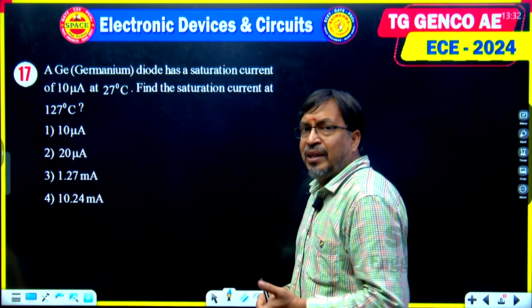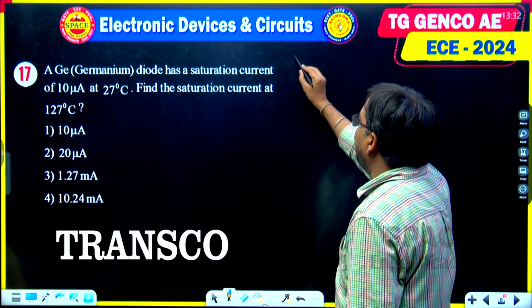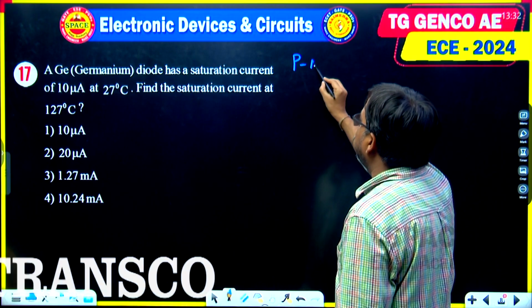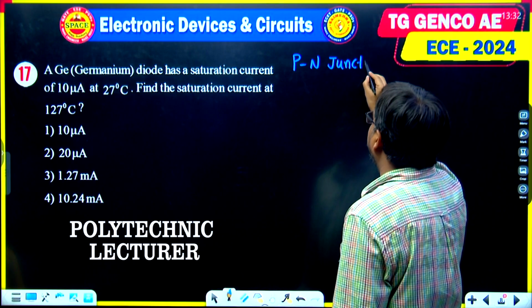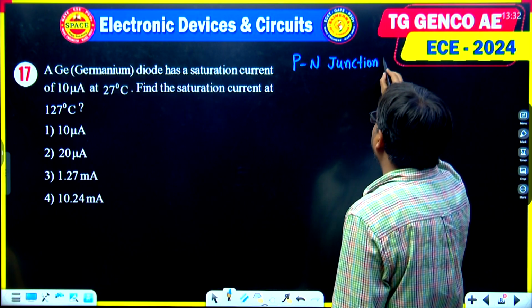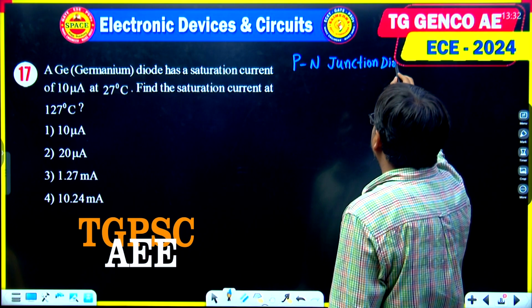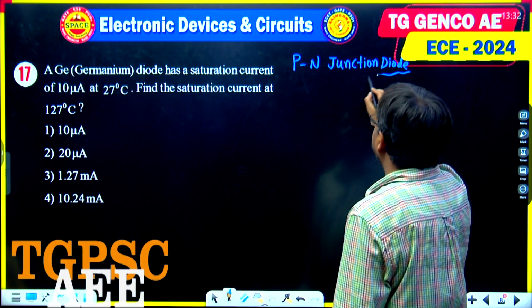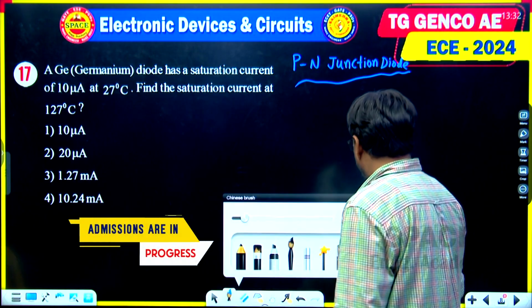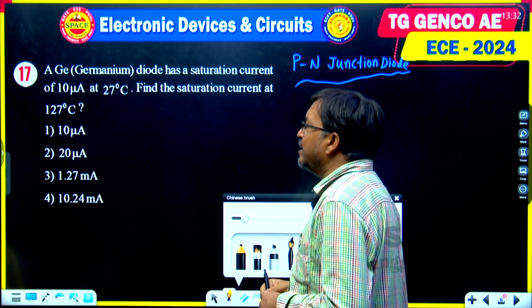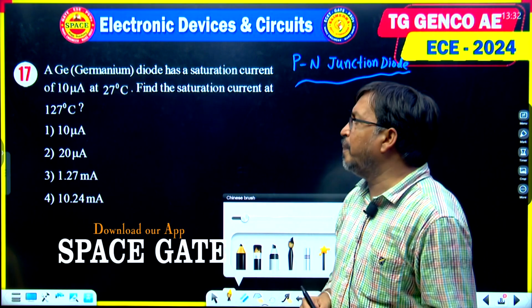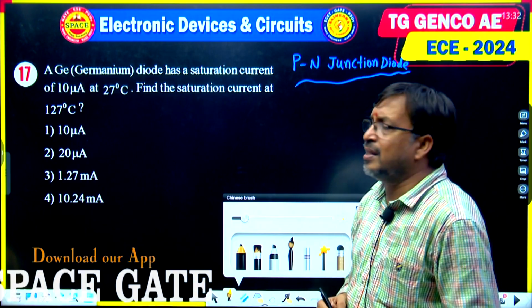Question number 17. This question is related to PN junction diode. See here, what does the question mean? A germanium diode has a saturation current of 10 microamperes at 27 degrees Celsius.